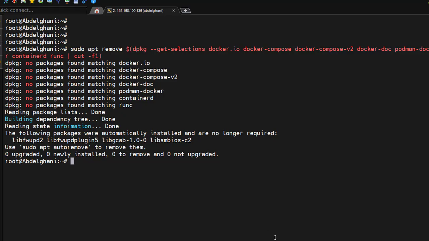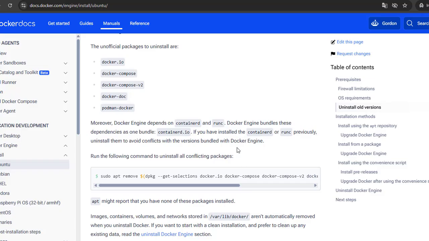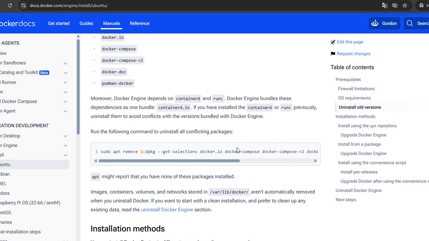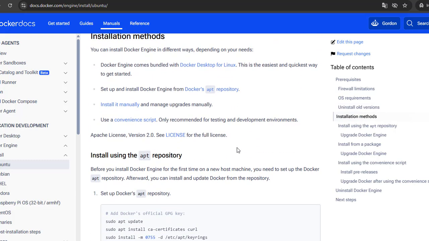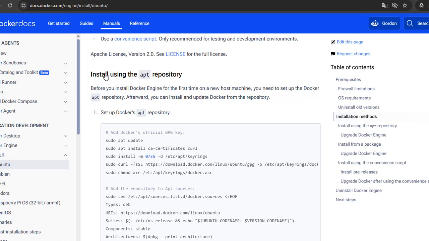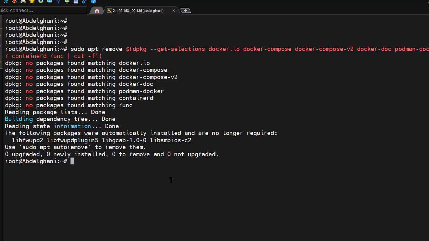As described in the official Docker documentation, we'll install Docker using the apt repository. Install using the apt repository. For the first time on a new host machine, you need to set up the Docker apt repository. Afterward, you can install and update Docker from the repository. This means that before installing Docker on a new machine, we first need to configure Docker's official apt repository. Once it's configured, future installations and updates can be performed directly from that repository.